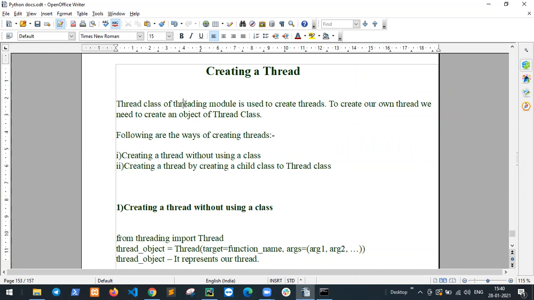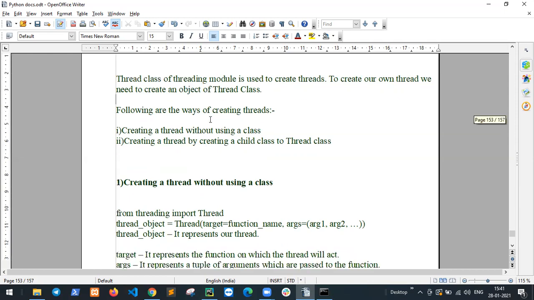The Thread class of the threading module is used to create threads. To create our own thread, we need to create an object of the Thread class.